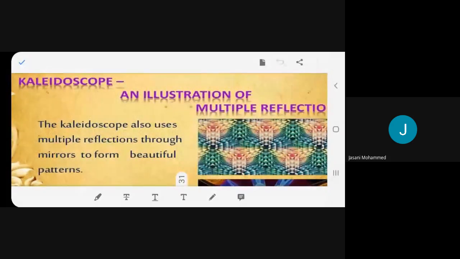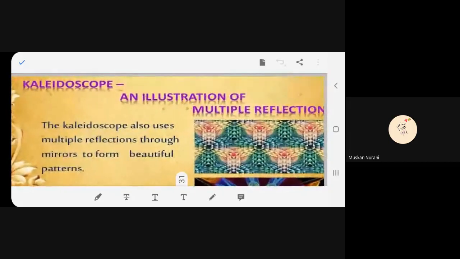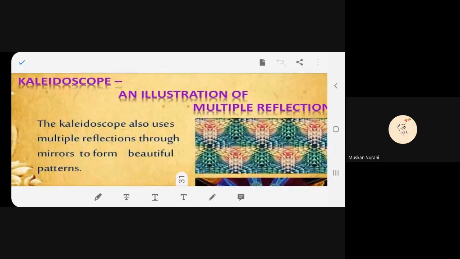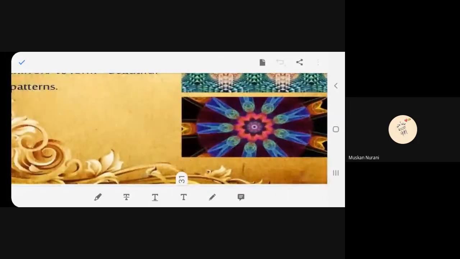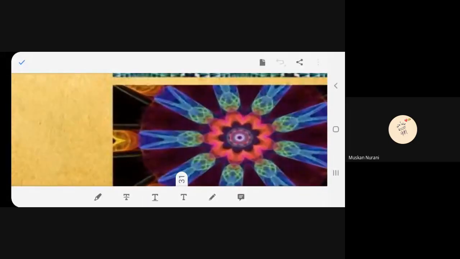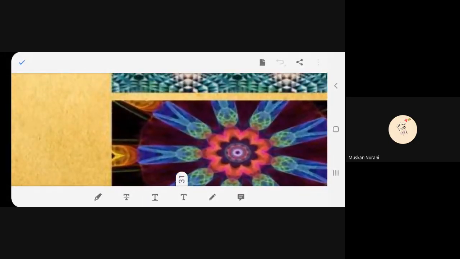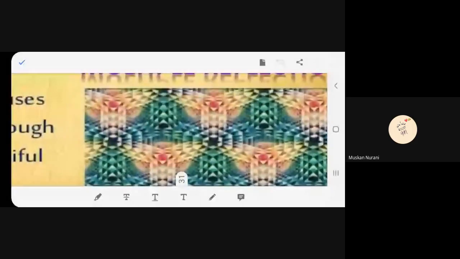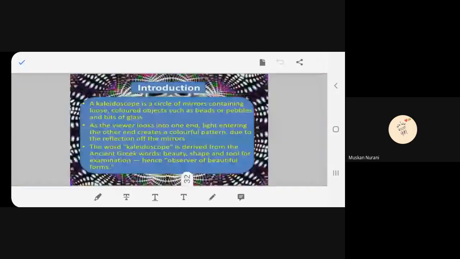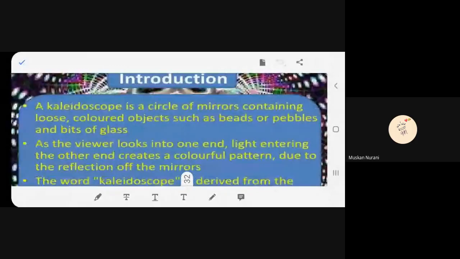Please read it. Kaleidoscope, an illustration of multiple reflection. The kaleidoscope also uses multiple reflection through mirrors to form beautiful patterns. So you get this sort of patterns with the help of kaleidoscope. When you keep on moving, see these sort of patterns you get. Okay. Let's see what exactly it is.